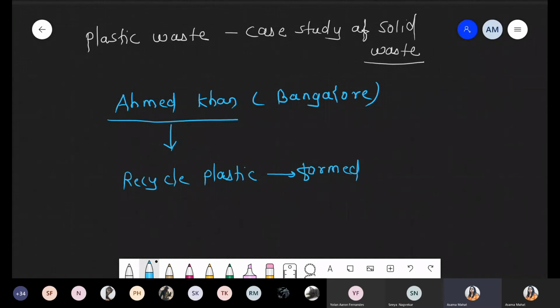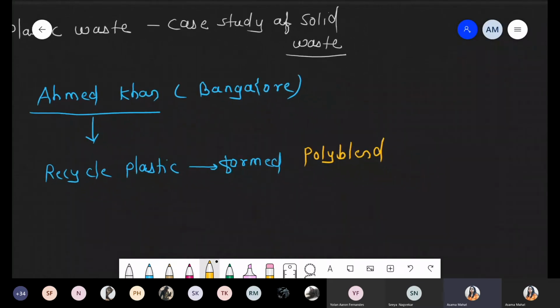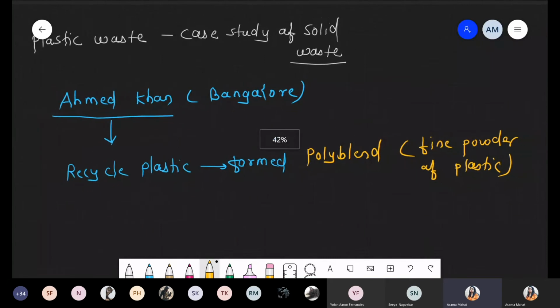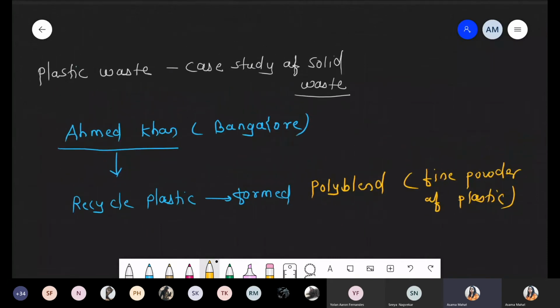That powder component is called polyblend. Polyblend is nothing but a fine powder of recycled plastic. So this is one technique they perform for the polyblend.